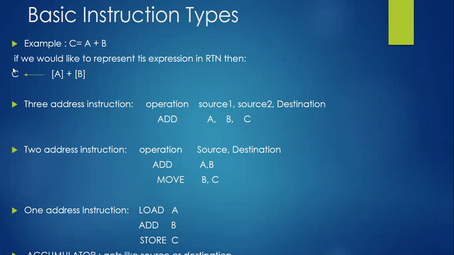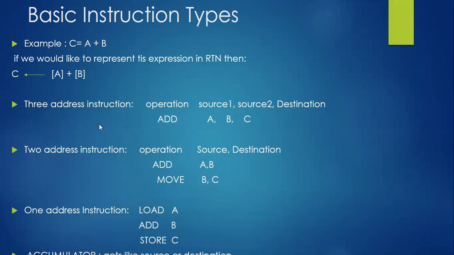Here we have address locations. We use symbols A and B; A should be considered as an address, and B should be considered as an address. Whatever values we have in both locations should be added and transferred to C. Now, using mnemonics, how we can write the assembly level language instruction, we'll see this. There are 3 different types: 3 address instruction, 2 address instruction, and 1 address instruction.